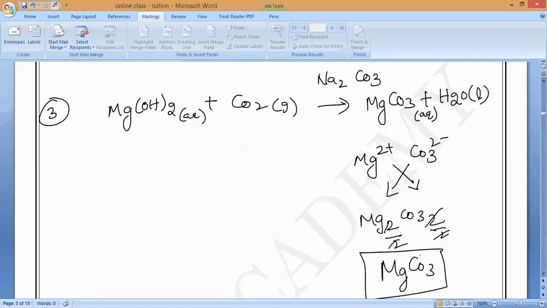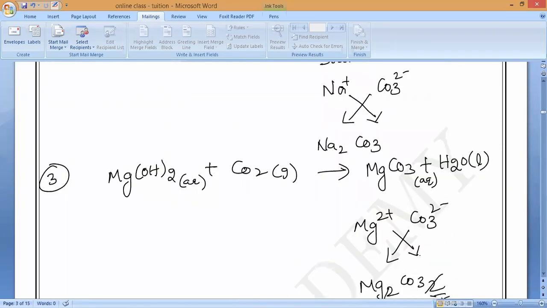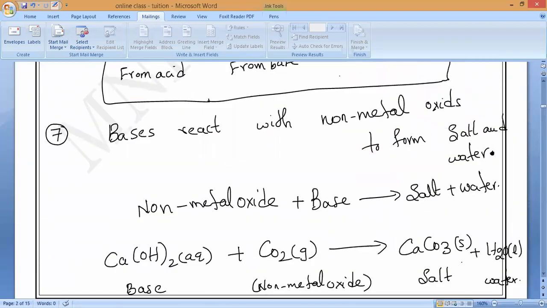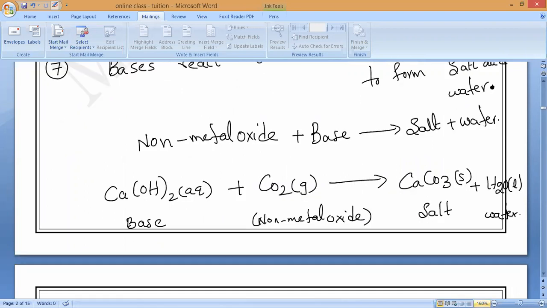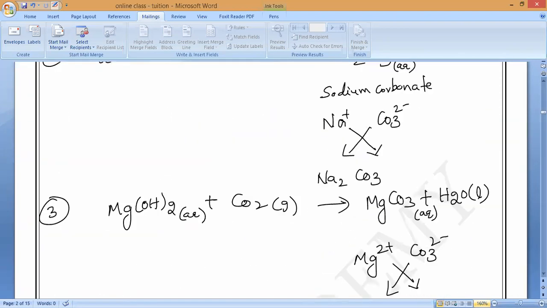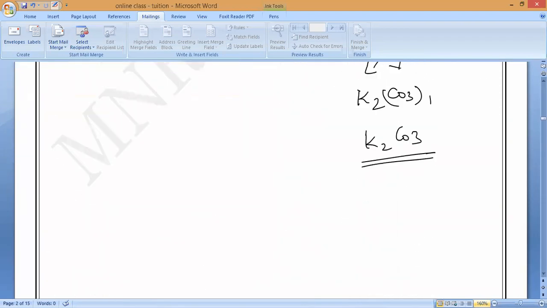So this is the property number what? Property number 7, correct? Bases react with non-metal oxides to form salt and water. Please write it. All of you write these 4 examples. Any doubt? Anybody please ask me. Any doubt? All of you write.